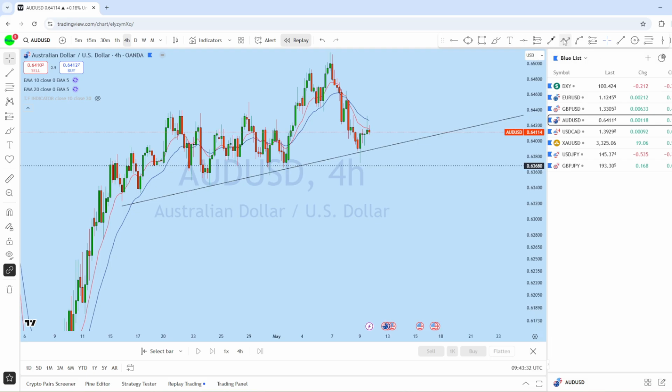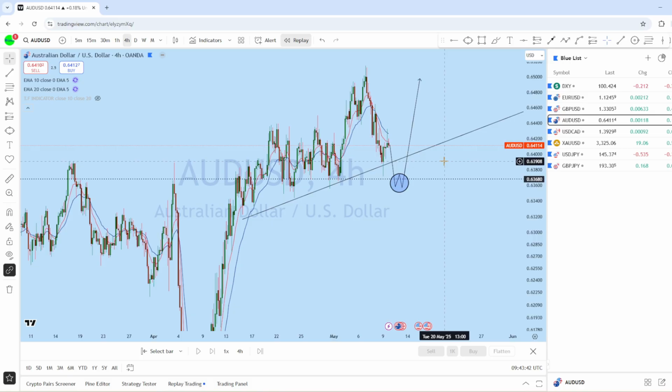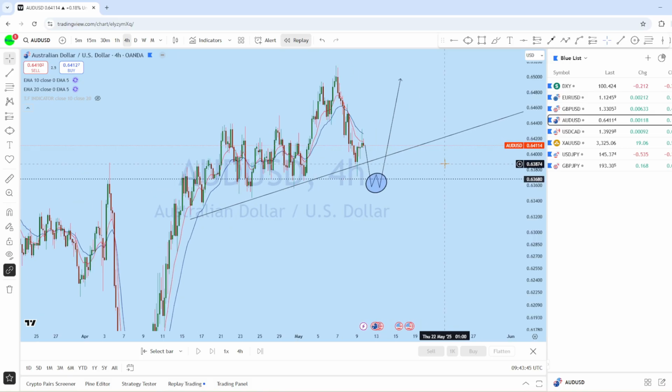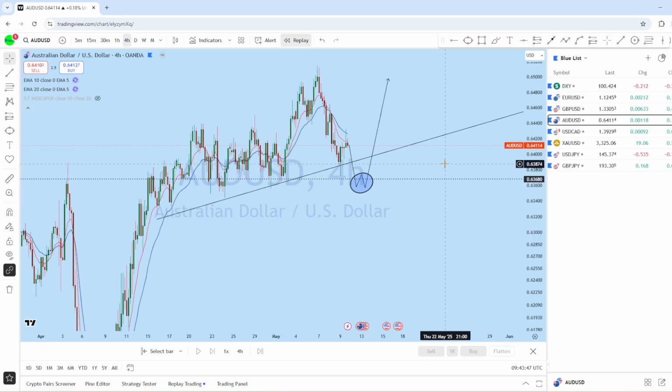What we can expect here on EURUSD is for the market to retest and then revert back again in the major direction of the trend. This is where, as soon as we find a suitable entry on EURUSD, we'll be looking at going long with a high probability trade setup.